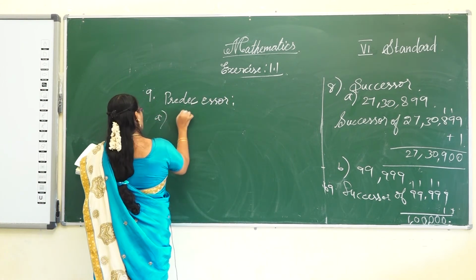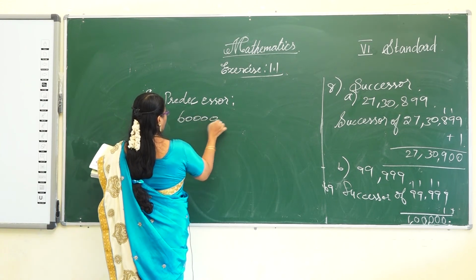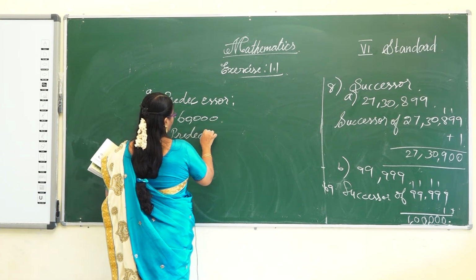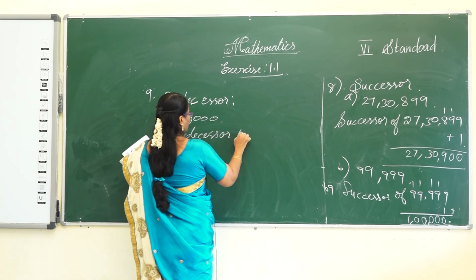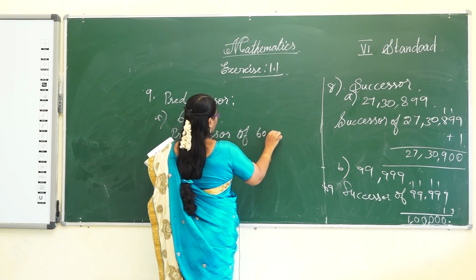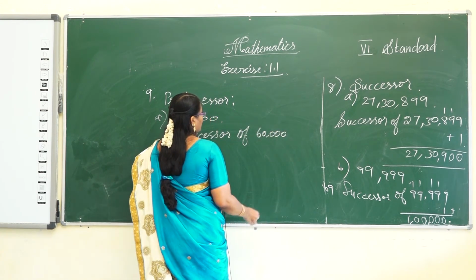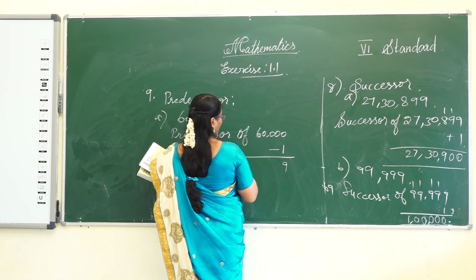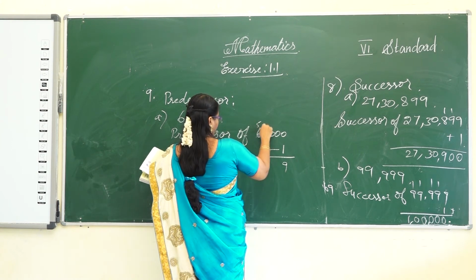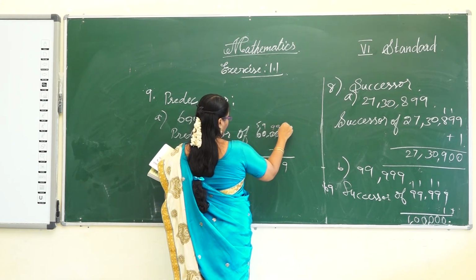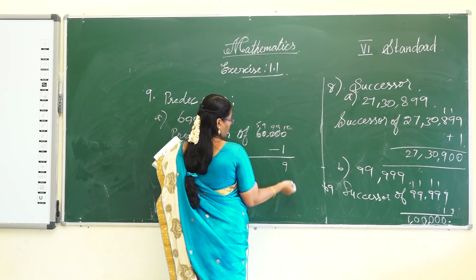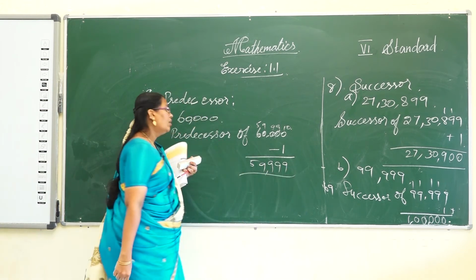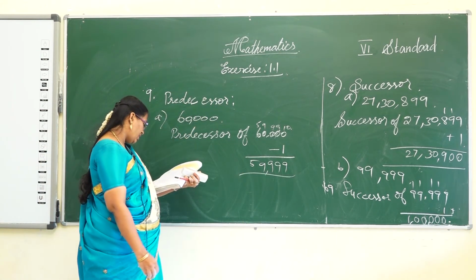The first one is 60,000. The predecessor of 60,000: subtract 1. Borrow from the 6, so it becomes 5. Here it becomes 9, and here also 9, 9. Here it is 10, so 10 minus 1 is 9. So 59,999 is the answer to the first one.